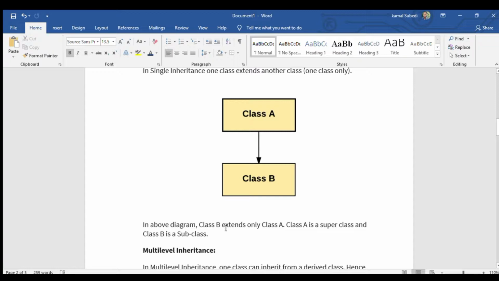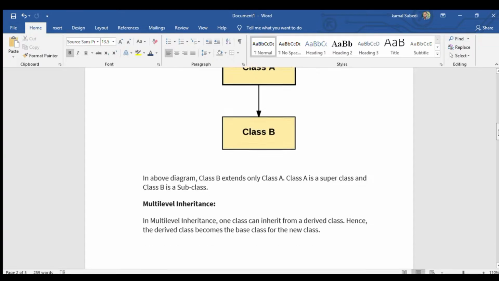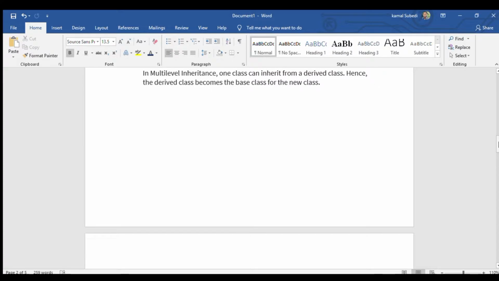In the above diagram, class B extends only class A; it doesn't inherit data from other classes. Class A is the superclass and class B is the subclass.